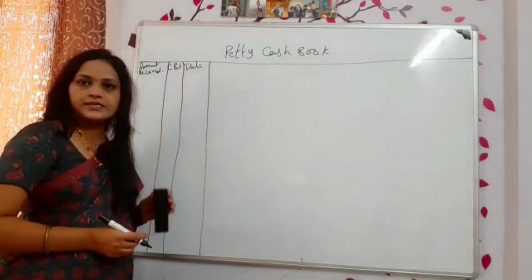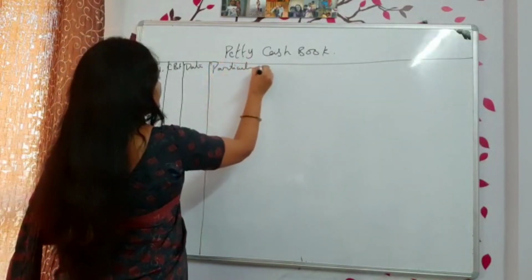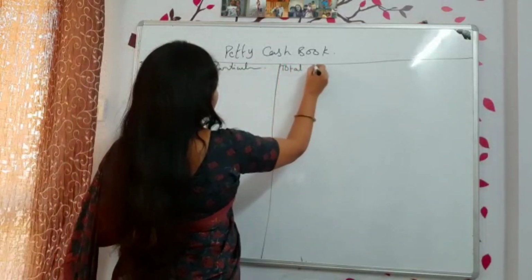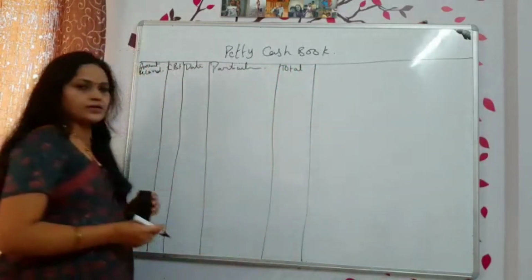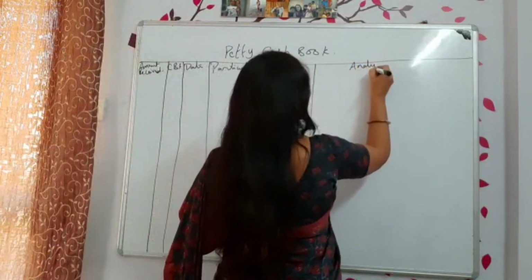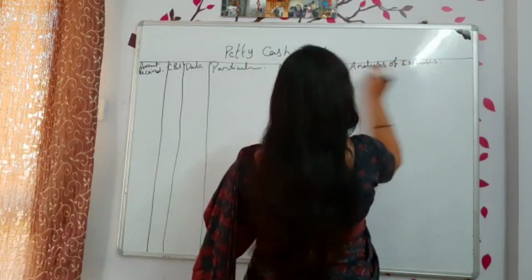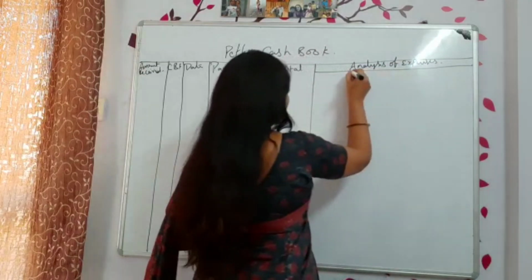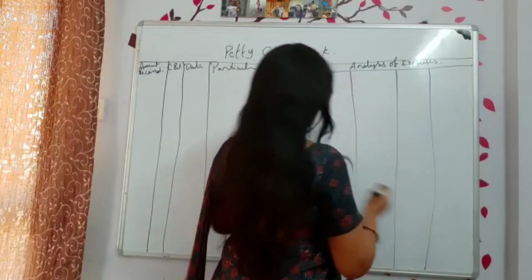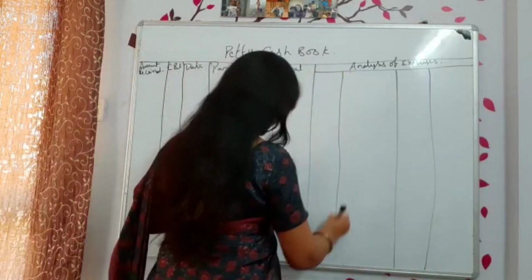On which date the transaction happened, that we will write. Particulars. What is the transaction? That we will be writing here. And then total. I am writing total here. Okay. And after that, analysis of expenses. Whatever petty expenses we have, that column-wise we will be writing here. Each transaction in one column, like that we will be writing.